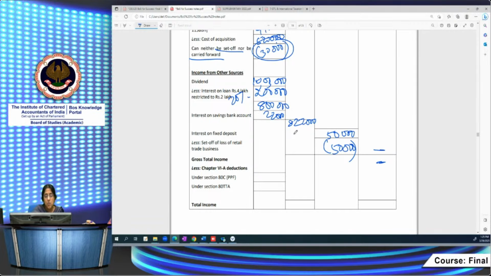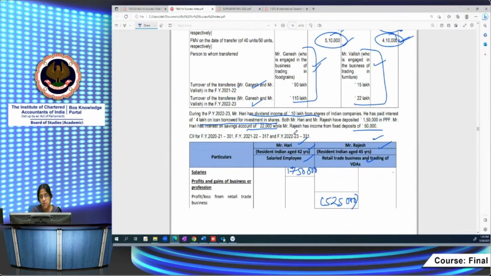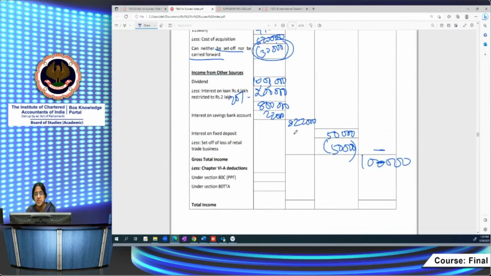Now, what is the gross total income here? In this case, it's 1 lakh. That is income from VDA. This 5,25,000, you can't set off against it. 50,000 has been set off. The remaining 4,75,000 has to be carried forward. Business loss. I'm talking about the business loss of the retail trade business here.